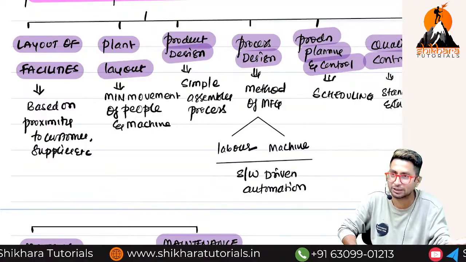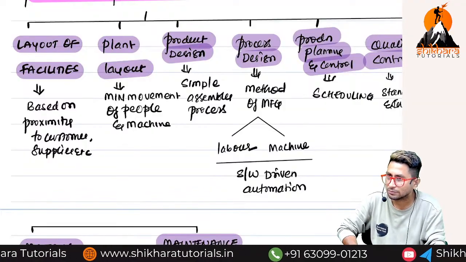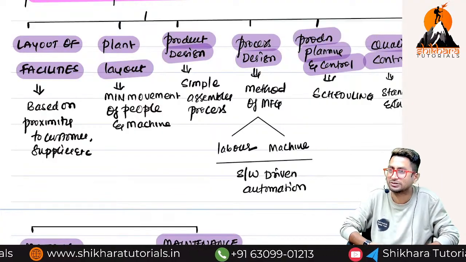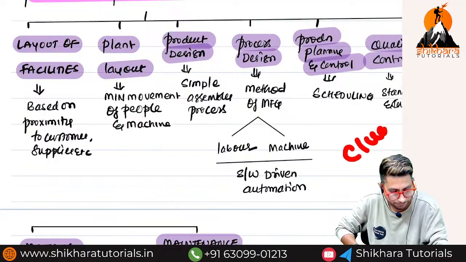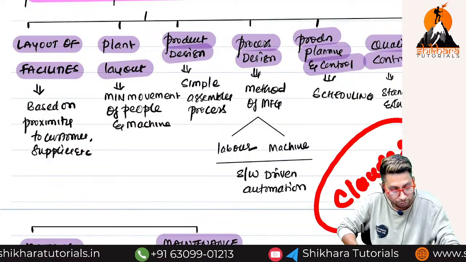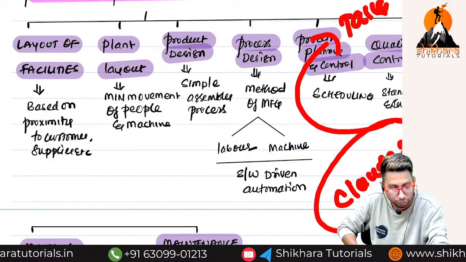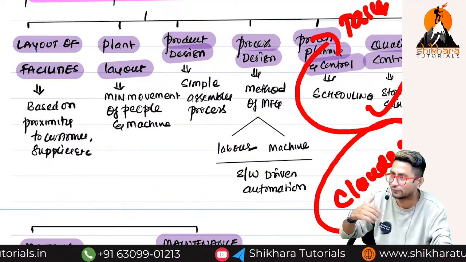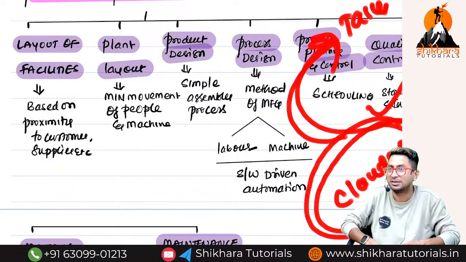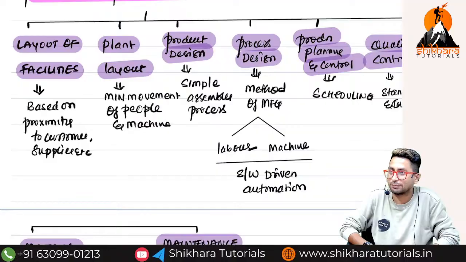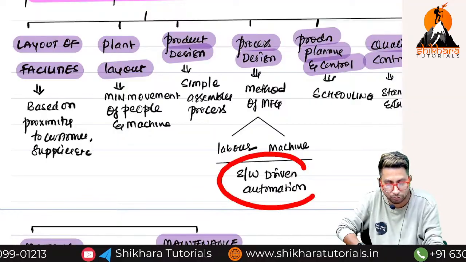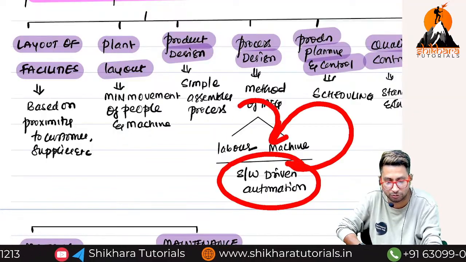Now imagine in a very big company, lakhs of ledgers are there. Will you be able to verify all the ledgers? No, right? So have you heard about Claude AI? We are integrating Claude AI in Tally. And Claude AI will verify in just seconds. What we do in 10, 15 days, in seconds and minutes Claude AI will find out the problems in Tally ledger accounts. Imagine how fast we are doing. That is called what? Software driven automation. If you have a lot of money, you can go for this. Little less money, go for this. No money, go for this. Simple.